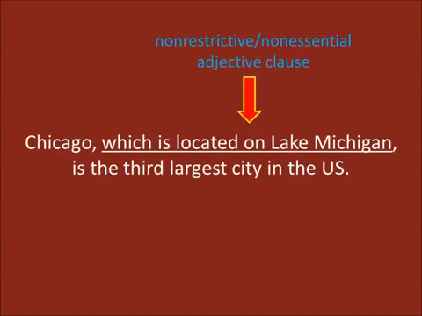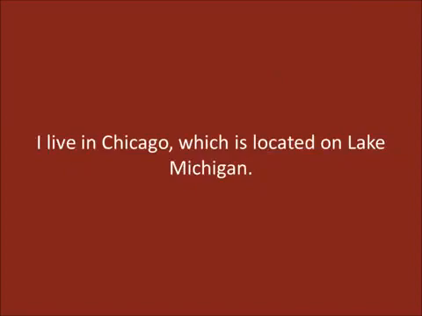We don't ask, which Chicago? We already know what or who we are talking about. Here is our second example. I live in Chicago, which is located on Lake Michigan. Here, our adjective clause is, which is located on Lake Michigan.